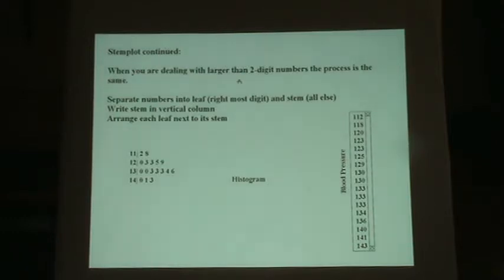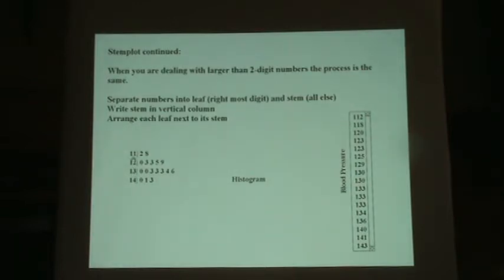When we're dealing with larger than two-digit numbers, the process is exactly the same. Here is some data which is just made up, but let's say these are people's blood pressures. So we have 112 and 118 and 120 and so on. So we separate the numbers into stems and leaves. The leaf is the digit on the right. So the leaf here is 2, the leaf here is 8, and so on. And the stem is everything else. So the stem here is 11, this is 12, this is 13, and 14.